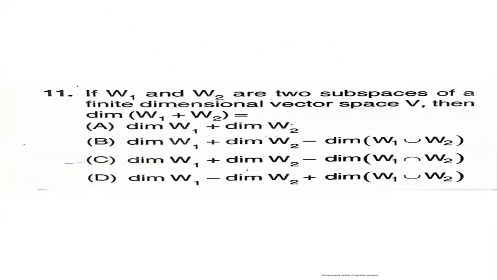This is a statement based question. If W1 and W2 are two subspaces of a finite dimensional vector space V, then dimension of W1 plus W2 is equal to dimension of W1 plus dimension of W2 minus dimension of W1 intersection W2.